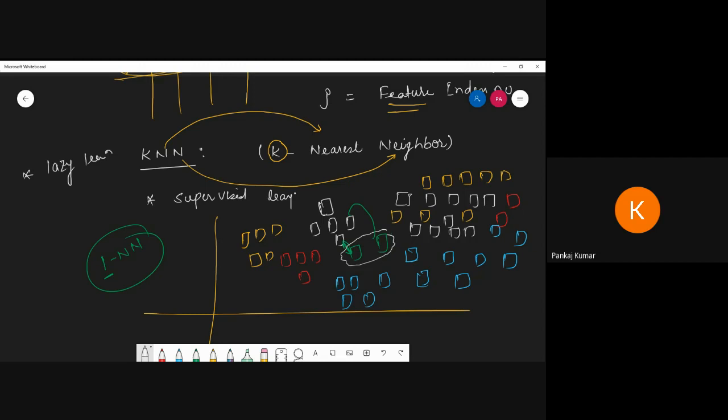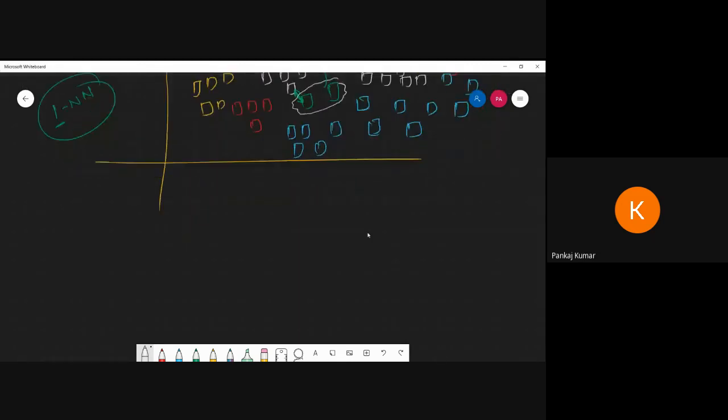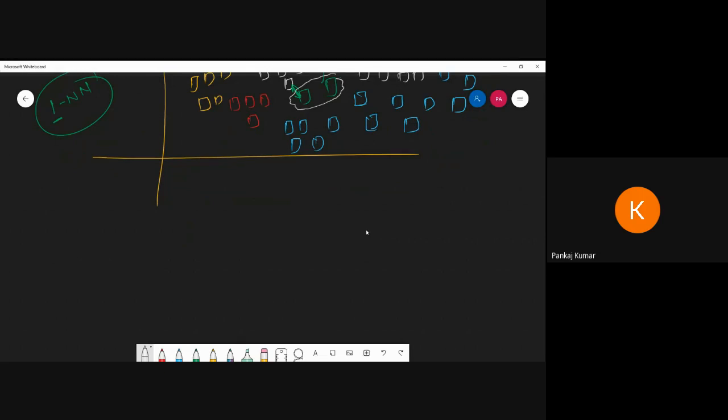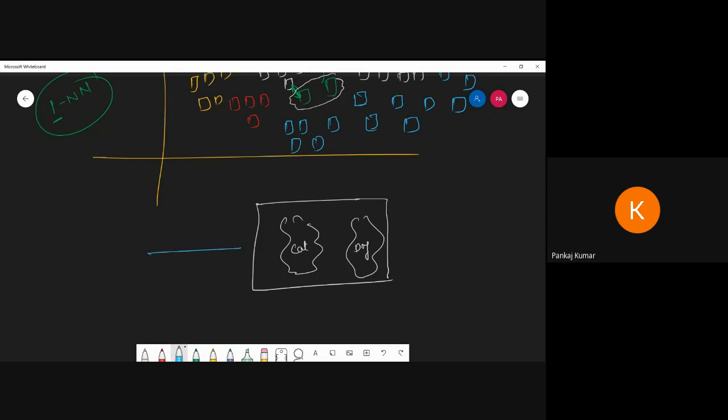Now see, the basics are what your book and everywhere teaches you. Today we have to make a classifier, and they make a box. Suppose this is the box, this is the cat category and this is the dog category. Here we mention one unknown input and here we get the output.